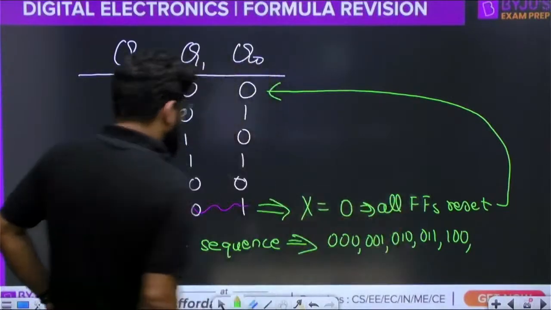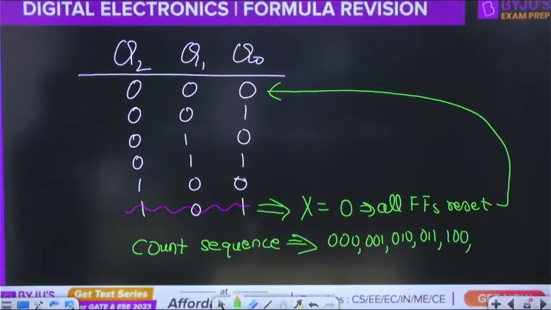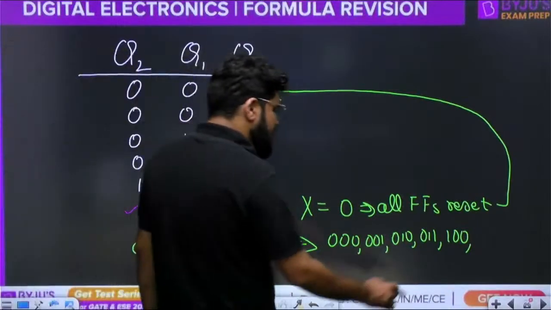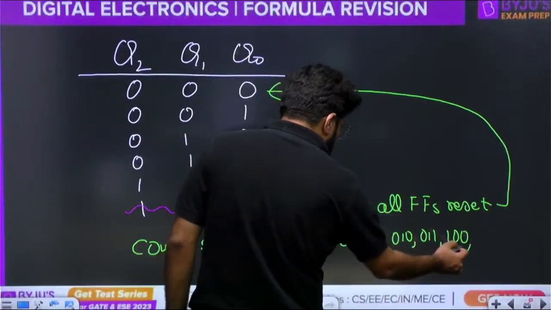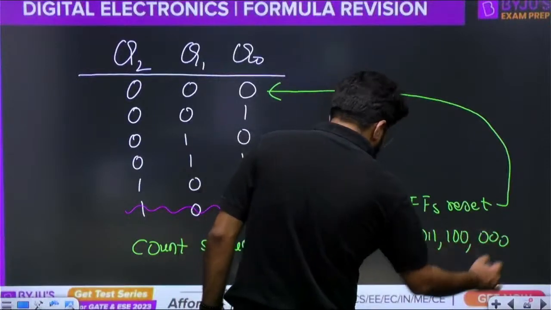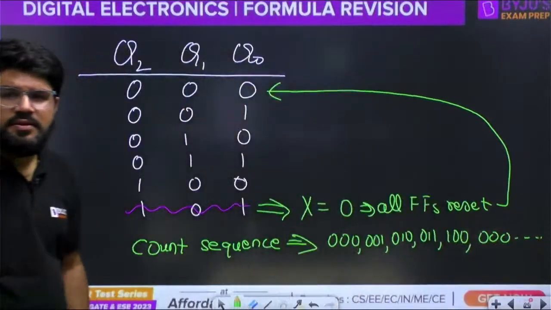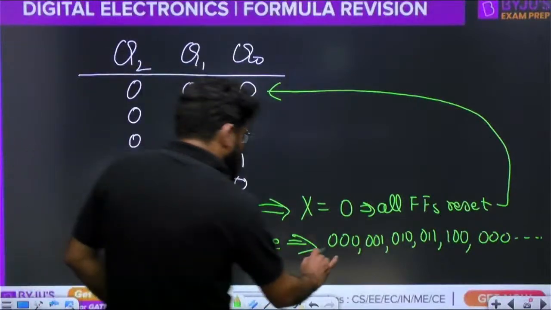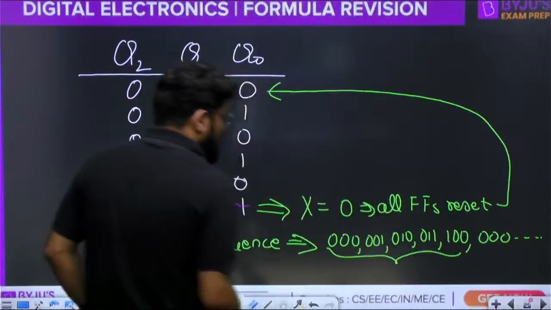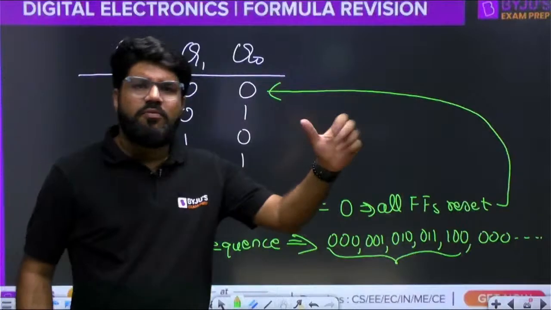We will not count this as a valid state, right? So the only valid state is up to 1, 0, 0, and then it is 0, 0, 0. Then it repeats. Only 0, 0, 0 to 1, 0, 0. So what is the mod number then, dear?